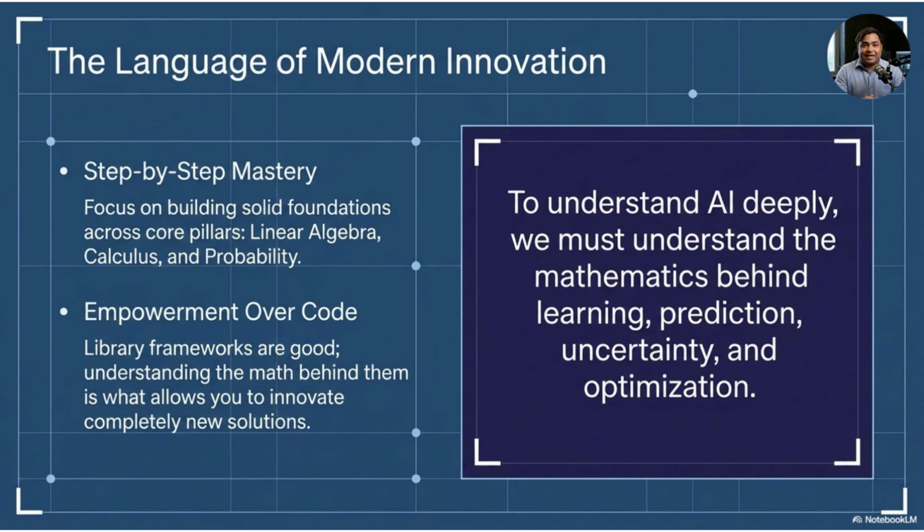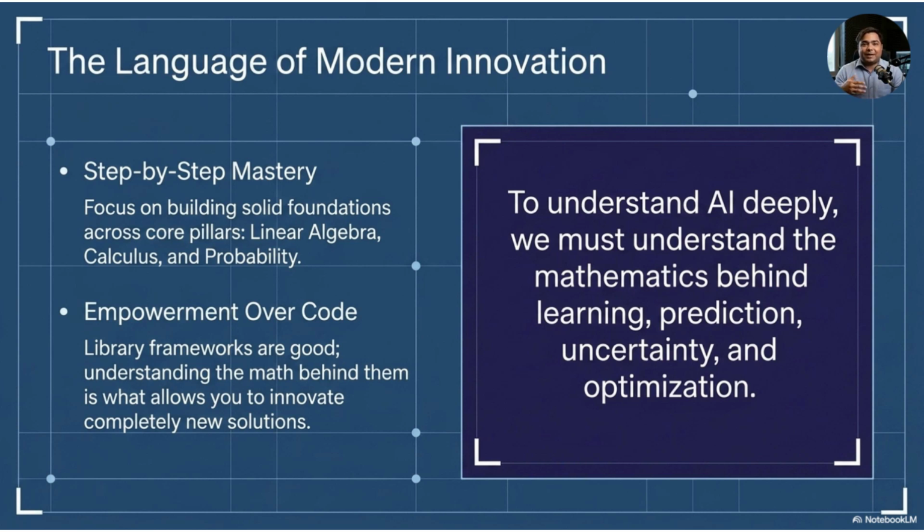Is the data normalized? Is the loss function appropriate? Is the learning rate too high? Is the gradient disappearing? Is the model overfitting? Is the probability output meaningful? Is the feature space well structured? These are not only programming questions, they are mathematical questions. So, mathematics gives us deeper control over AI.